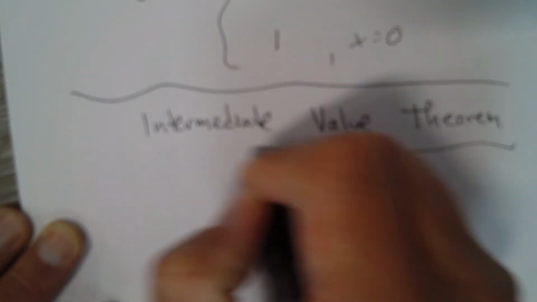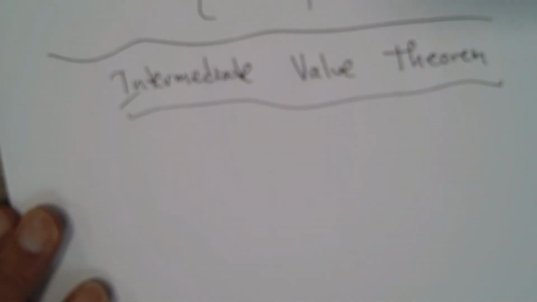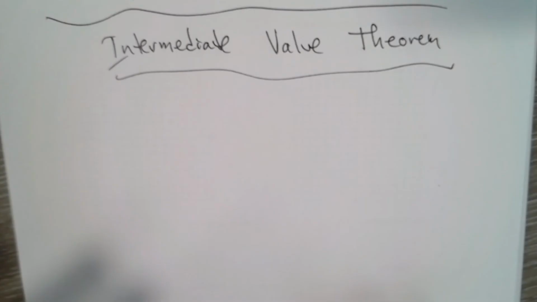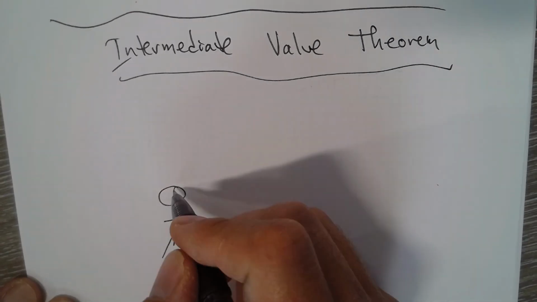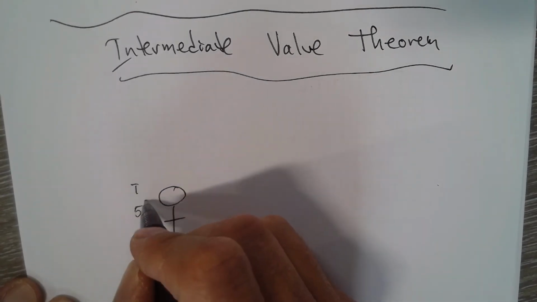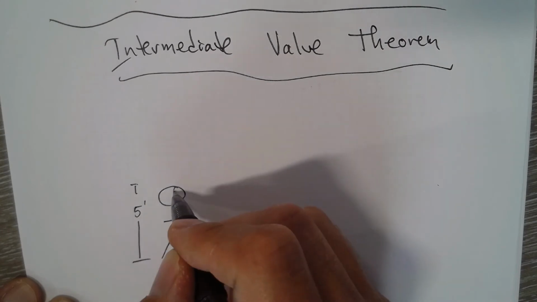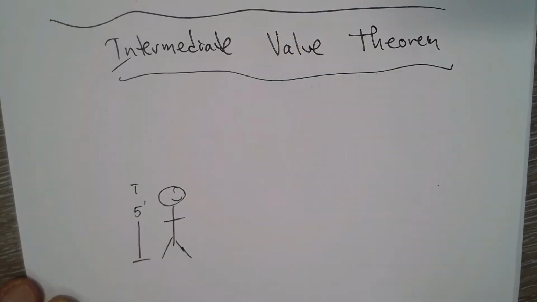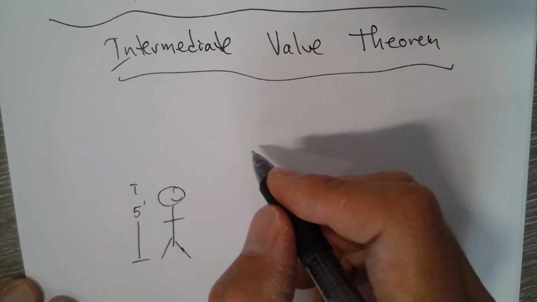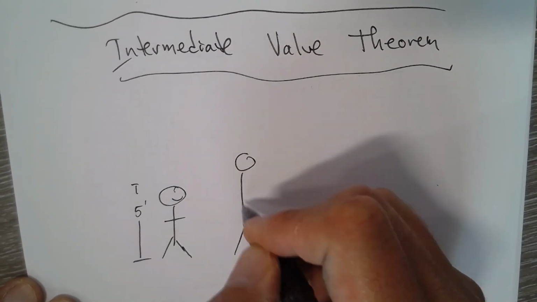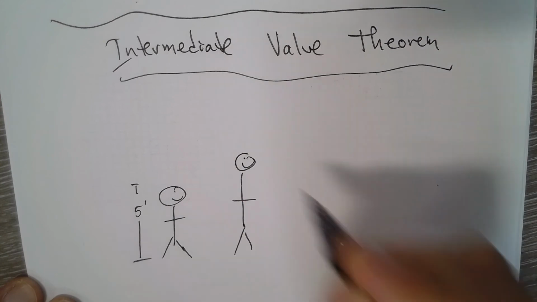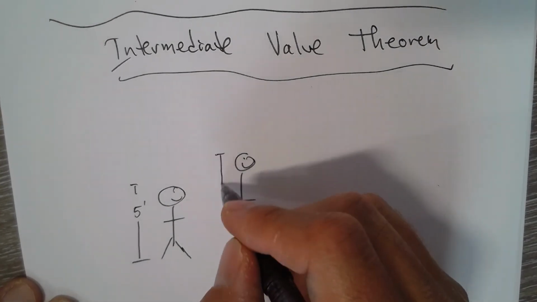basically, in real life terms, let's say I've got a little boy. He is 5 feet tall. There he is, pretty proud of his 5 feet height. Later on in his life, he gets to be 6 feet tall.